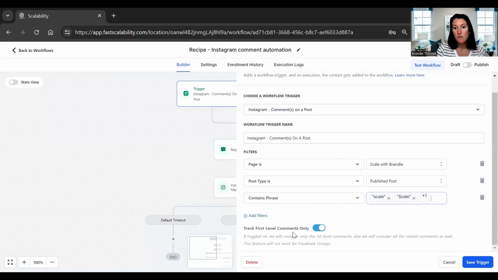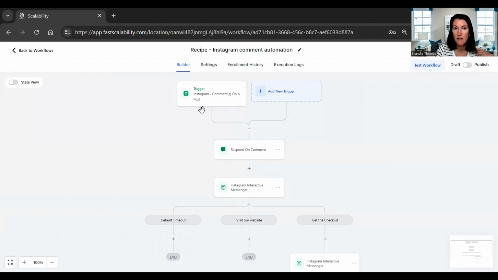I also have track first level comments only because I really just want those first level comments. I don't really need, somebody does scale in that first comment and then we maybe have a conversation in the replies. Like I don't necessarily need it to re-trigger the workflow. Okay, so I'm going to hit save trigger. So now that trigger is saved. So now it says any post that contains the phrase scale in quotes or drop scale in the comments is going to come into this workflow. It's going to be considered for this workflow.